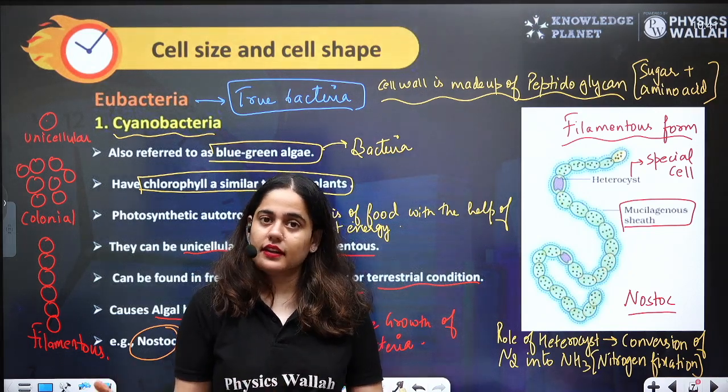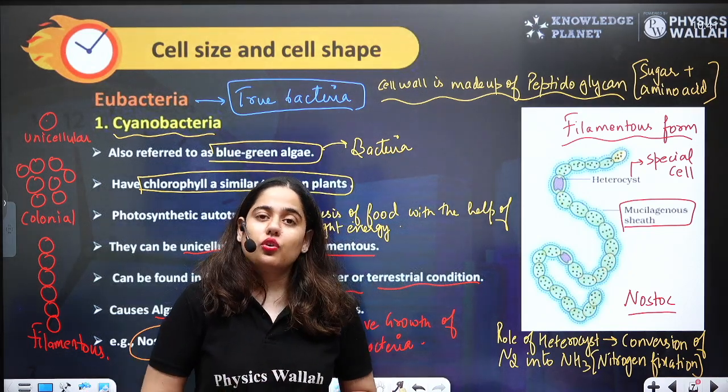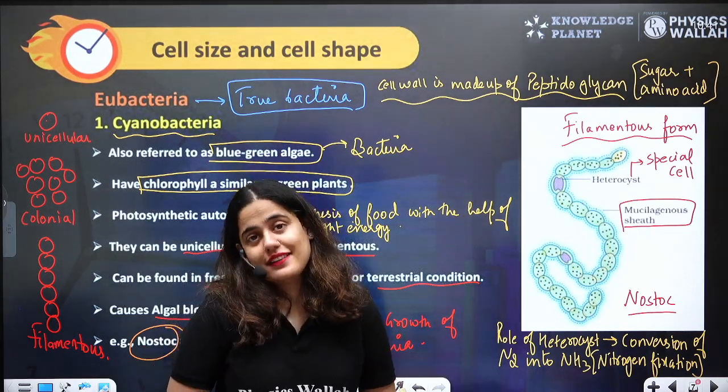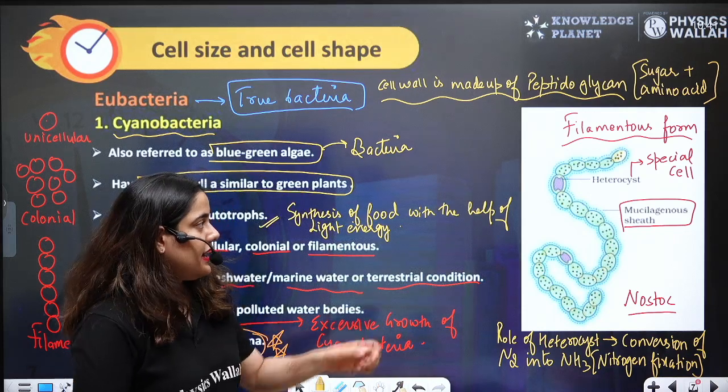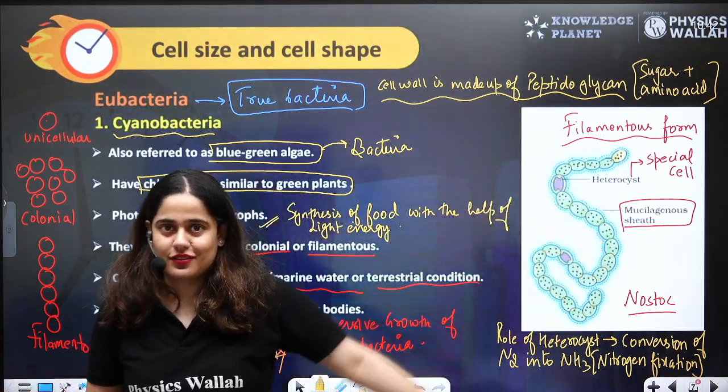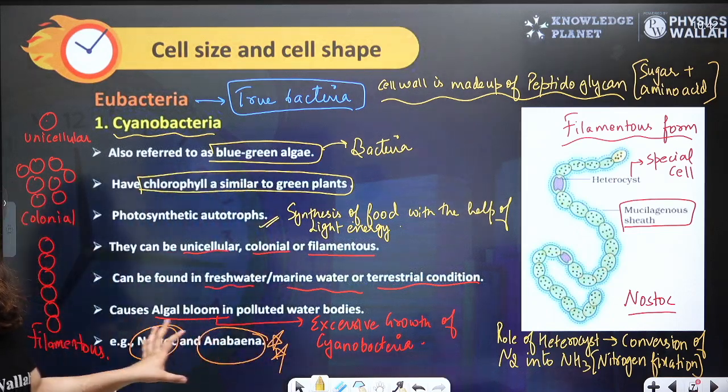Every compound contains nitrogen. So yes, these bacteria are basically helping the plant to get their nitrogen, right? And the heterocyst is a special cell in cyanobacteria that can do that. Okay, so I hope everything is clear till here.